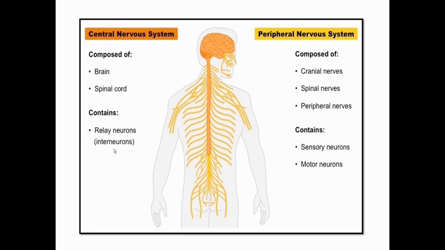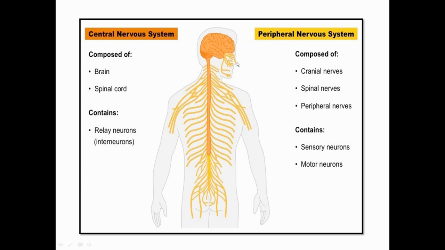Now we come to the peripheral nervous system, abbreviated as PNS, which comprises cranial nerves, spinal nerves, and peripheral nerves. You can see all of the light yellow colored structures branching out from the spinal cord and from the brain. These are all nerves: cranial nerves, spinal nerves, peripheral nerves.